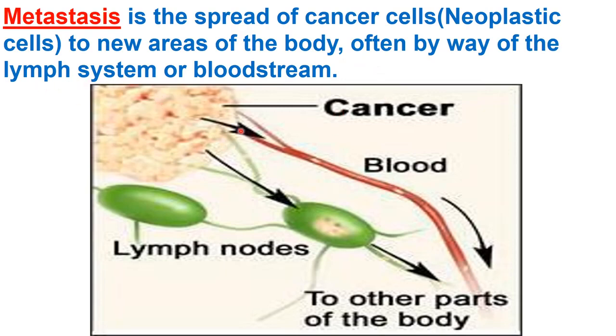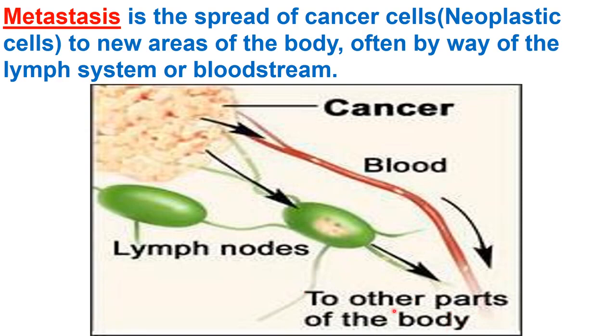Here you can see this is the place of origin of the malignant tumor. This is cancer, a malignant tumor. It can be called cancer, right? And with the blood or the lymphatic system, it is spreading to other parts of the body.